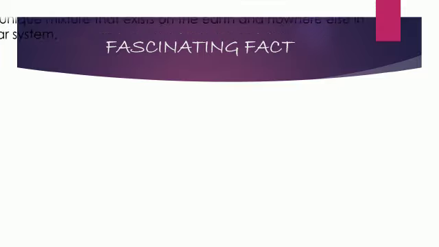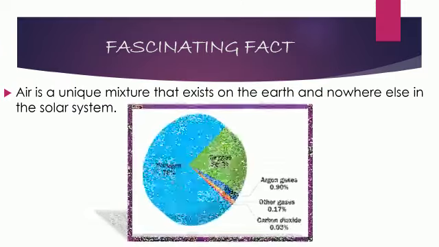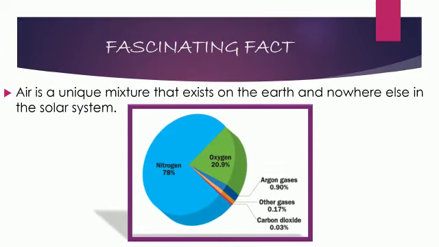Here is a fascinating fact for you. Air is a unique mixture that exists on the earth and nowhere else in the solar system. You can see the mixture of gases in the air. Because of this perfect mixture, we can breathe and live on this earth.